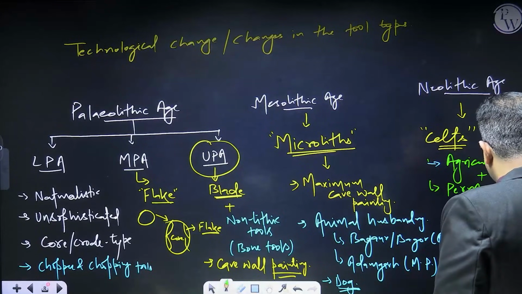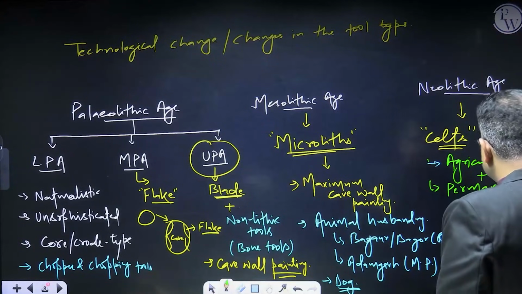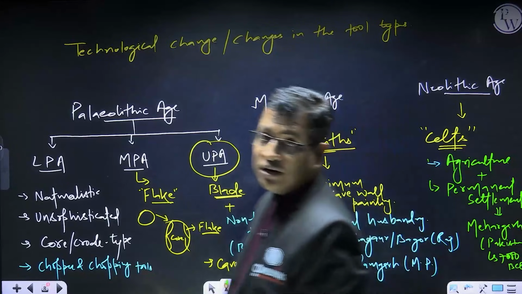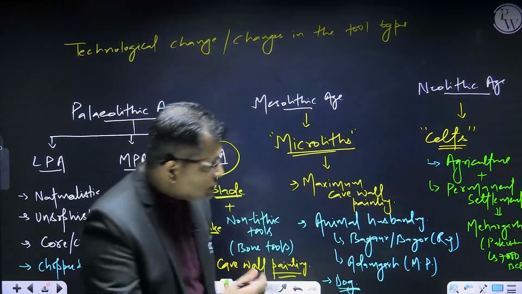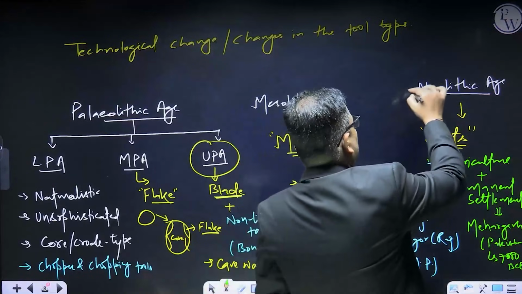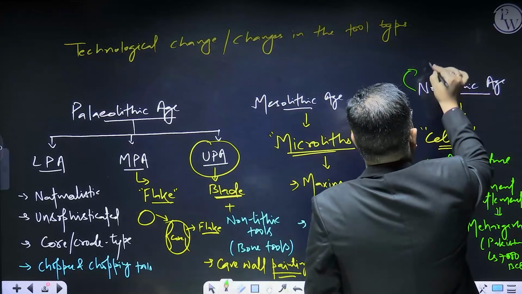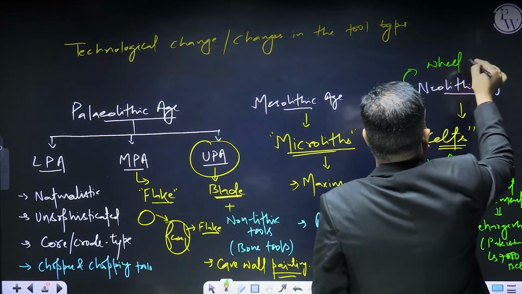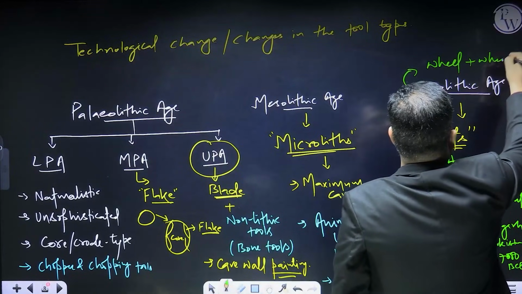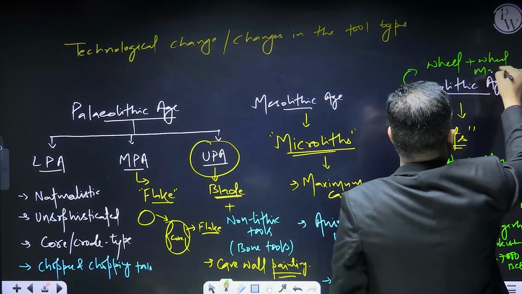in Pakistan, and it is of the period of 7000 BCE. Is it okay? So the Neolithic period is known for this. Again, there are certain things that I must highlight during this period: there was the invention of the wheel, and wheel-made pottery was there.